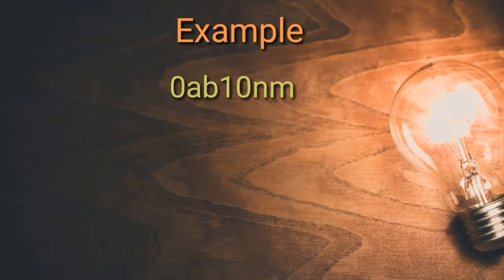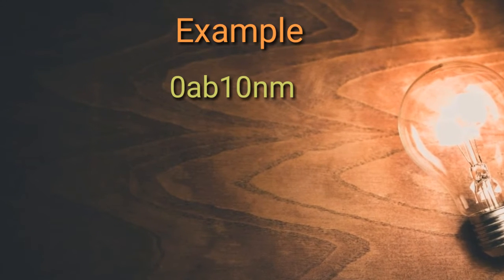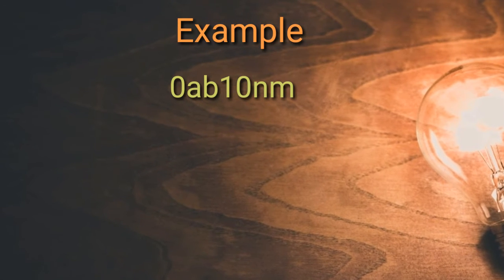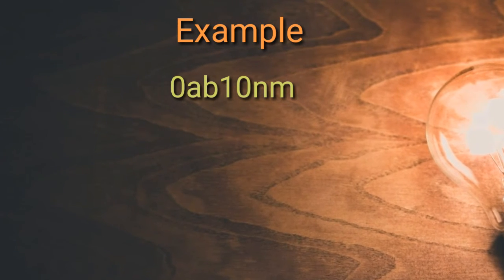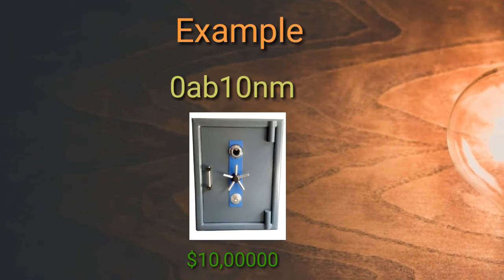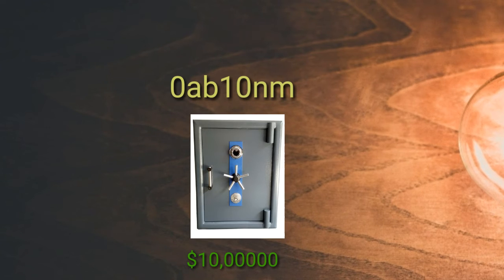Example, 0AB10NM. It is unorganized data for you, containing numbers and characters only. But it may be useful information for someone who saved $10 million in a safe having this password in it.